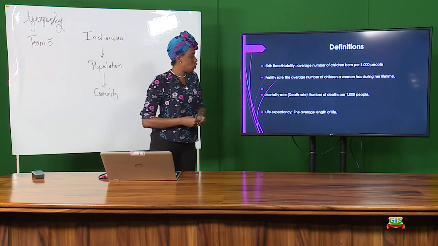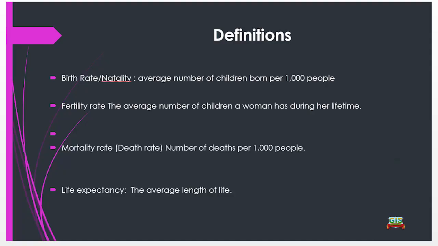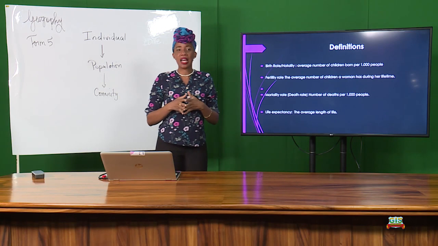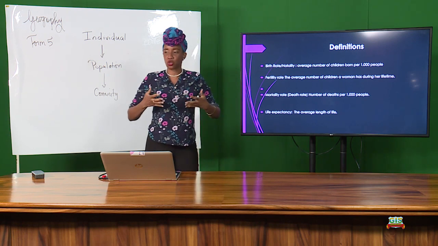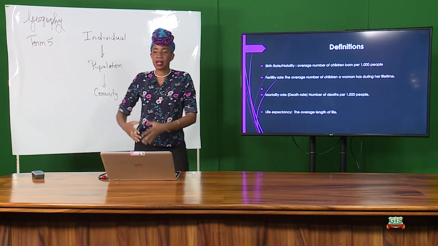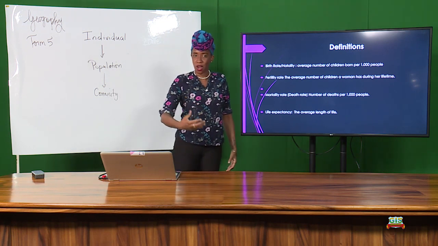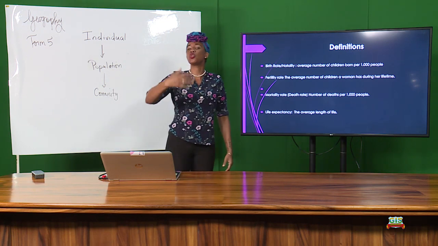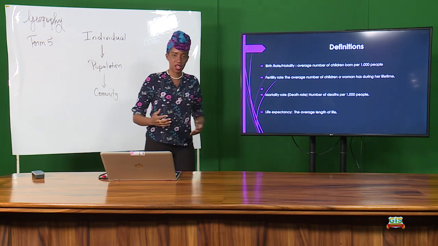Okay? Your fertility rate, it is the average number of children a woman has during her lifetime. Now you might ask, what's the difference between fertility rate and birth rate? They are different. Birth rate is the actual births. So the hospital and different institutions responsible for helping in birthing babies at the end of the year must give an account to the registry and say, okay, in Dominica we saw 255 births.